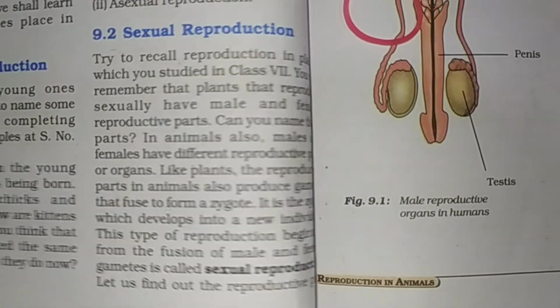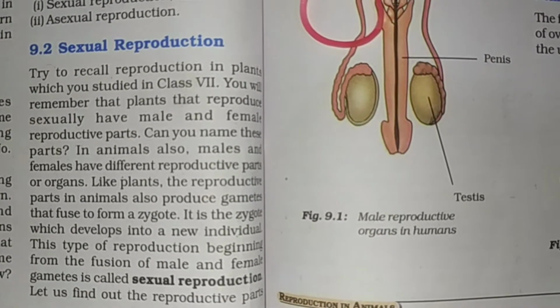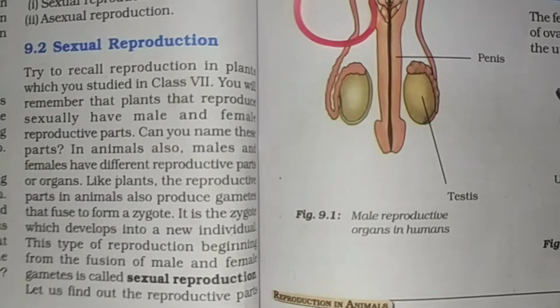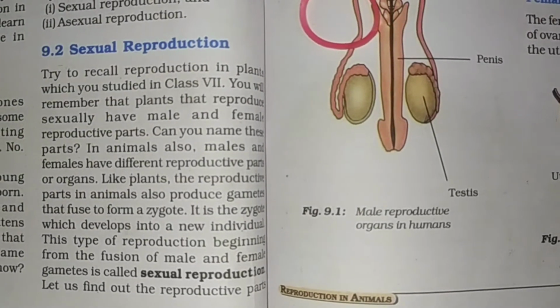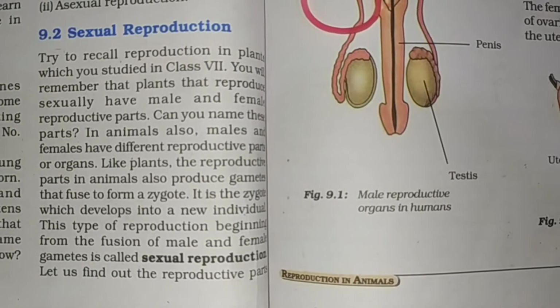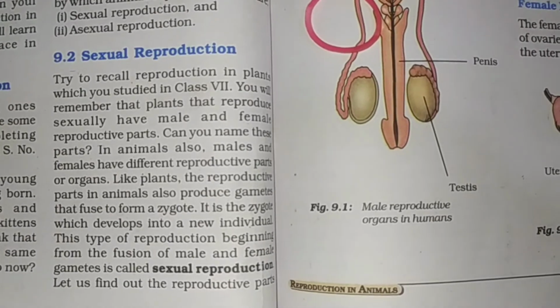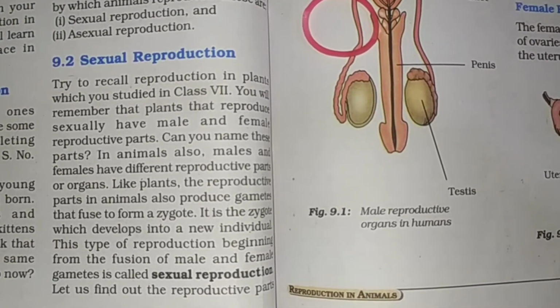Try to recall reproduction in plants, which you studied in class 7th. You will remember that plants reproduce sexually and have male and female reproductive parts. Can you name these parts? In animals also, males and females have different reproductive parts or organs.